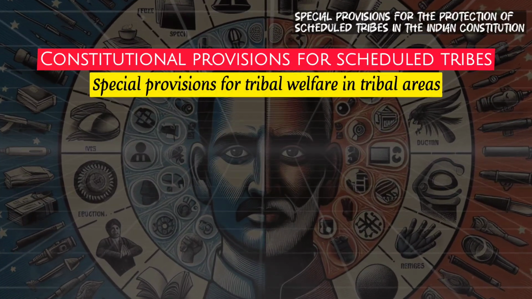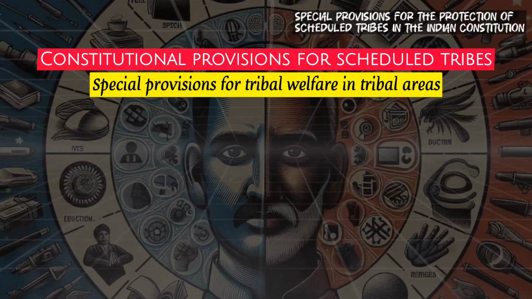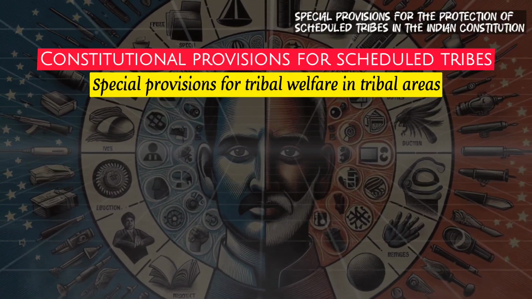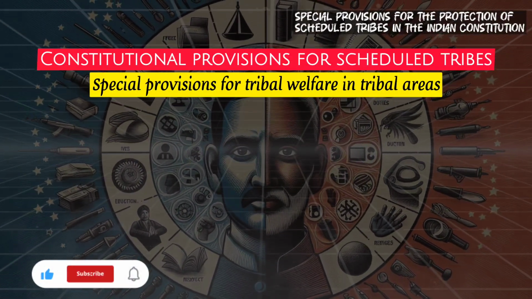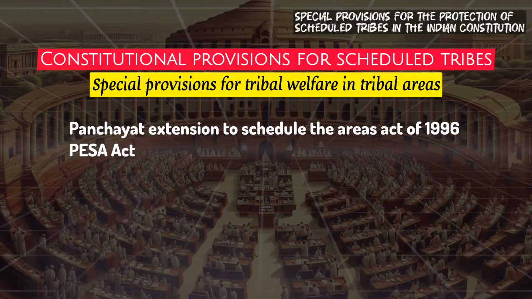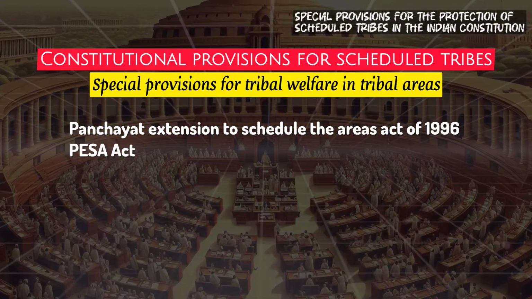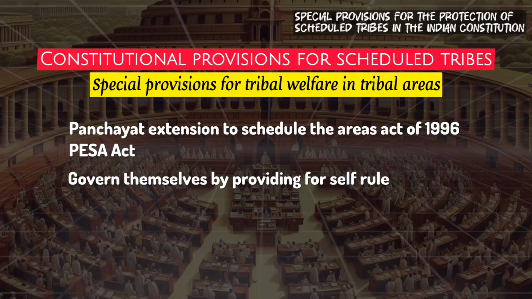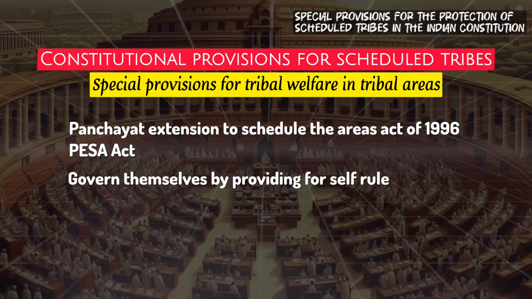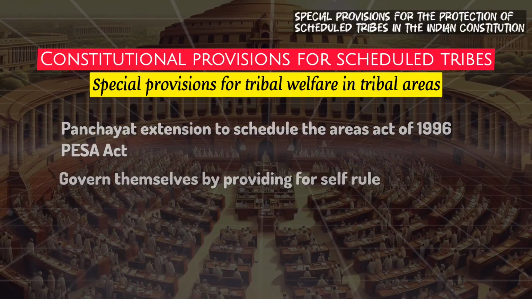Seventh one is the special provisions for tribal welfare in tribal areas. As mentioned, tribal areas have specific administrative systems designed to protect the interests of scheduled tribes. The Panchayats (Extension to Scheduled Areas) Act, PESA Act of 1996, empowers local tribal communities to govern themselves by providing for self-rule. It gives them greater control over their natural resources and governance.